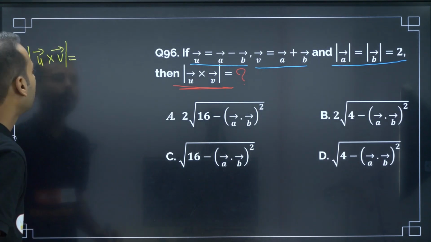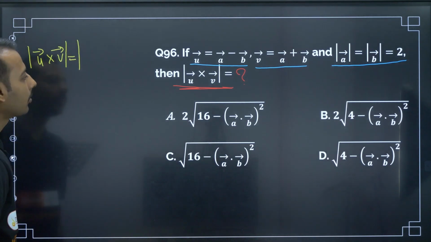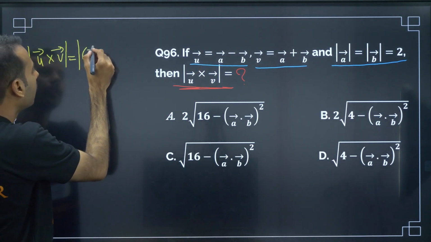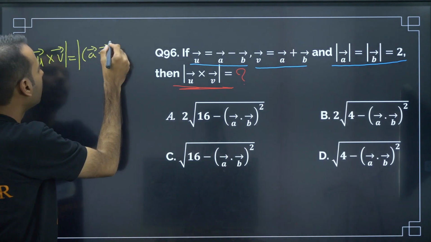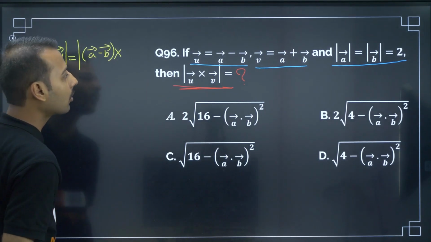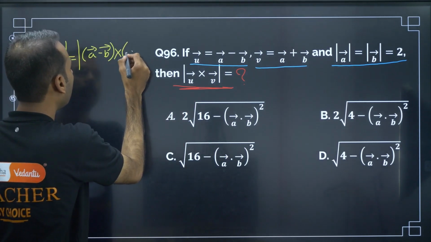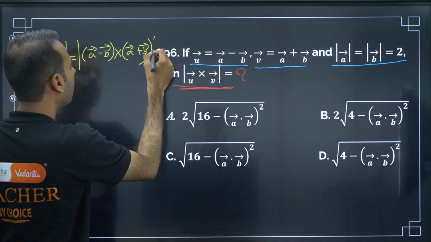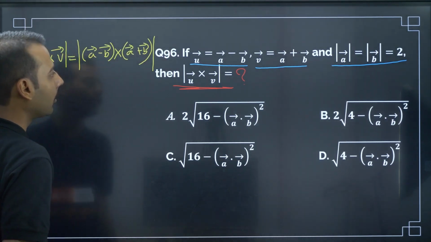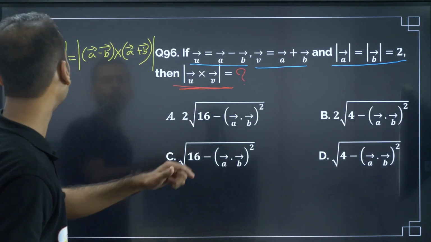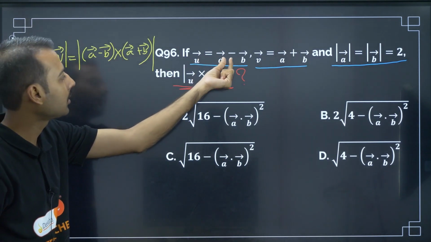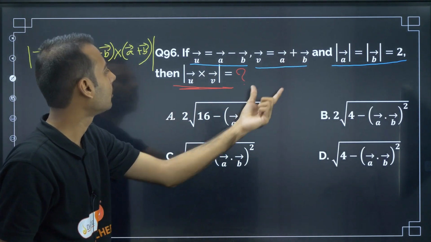So magnitude, let me keep this magnitude. In place of U, I can write A minus B cross V. In place of V, A plus B. See here, I have put this minus here only, don't think that it is above, and this plus is here.